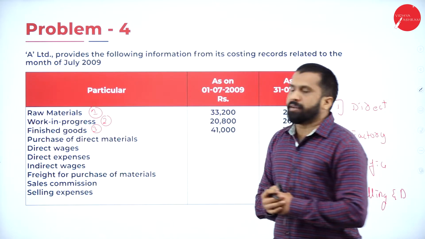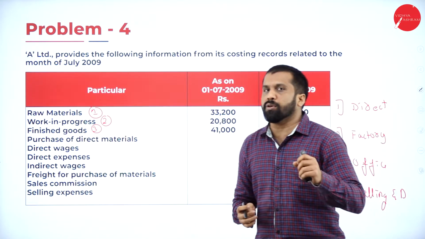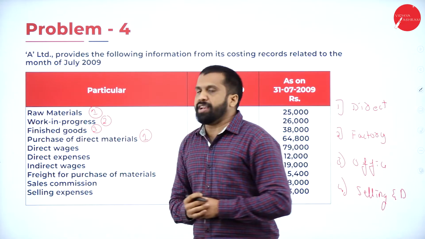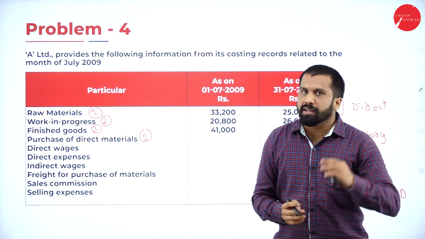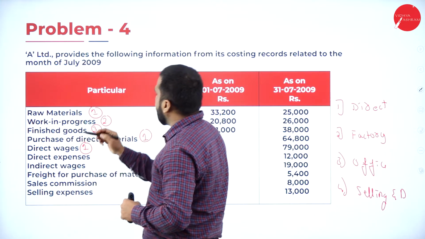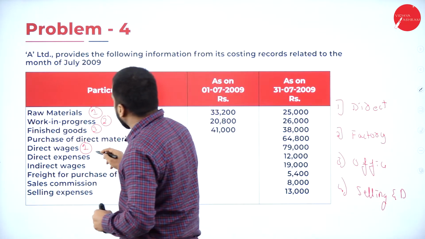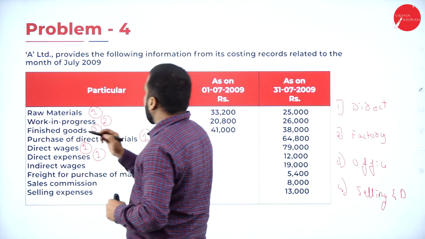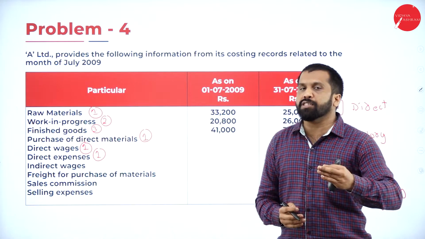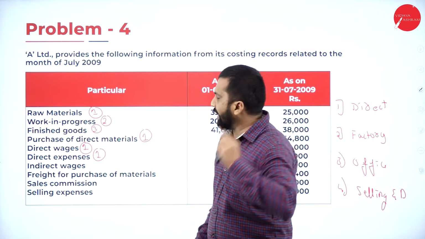Purchase of direct material: all direct, the word direct comes means it goes where? It always goes to direct, number 1. Your direct wages go where? Direct wages go for 1. Direct expenses again will go for 1. Indirect wages go for what? Indirect means what? Direct means 1, indirect means 2. It will come under factory.